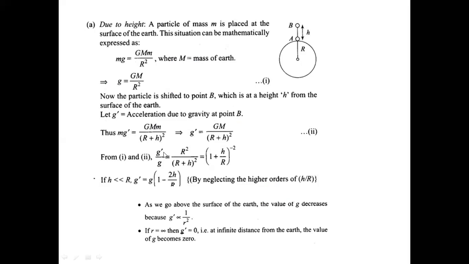Now g dash by g is equal to r square by r plus h whole square. If h is very much less than r, then neglecting the higher terms, g dash is equal to g into 1 minus 2h by r. So g dash is proportional to 1 by r square, and if r tends to infinity, then g dash will be 0. That means at infinite distance from the earth, the value of g becomes 0.